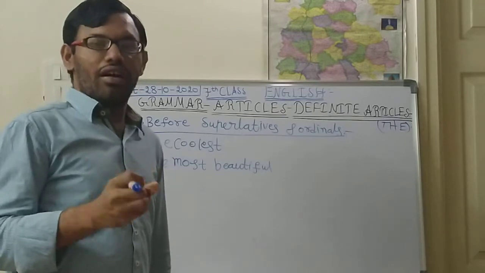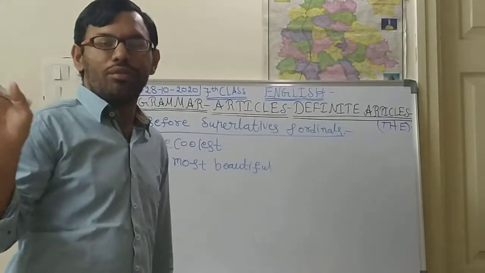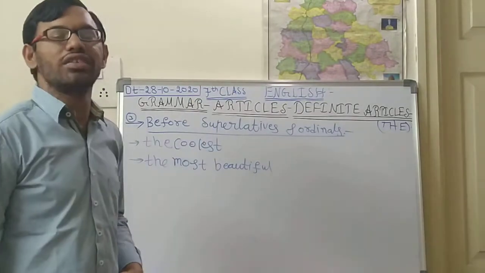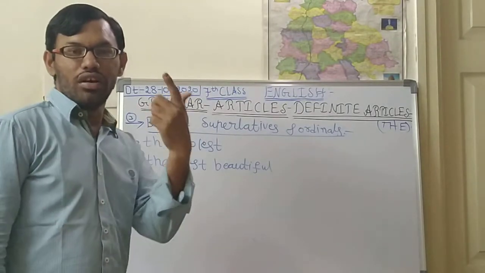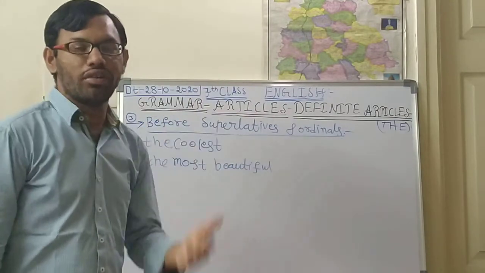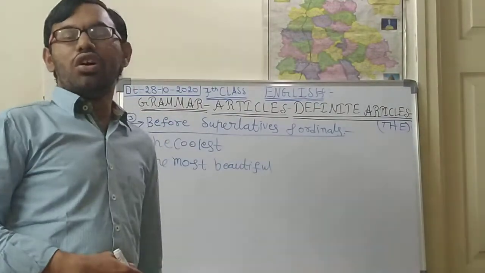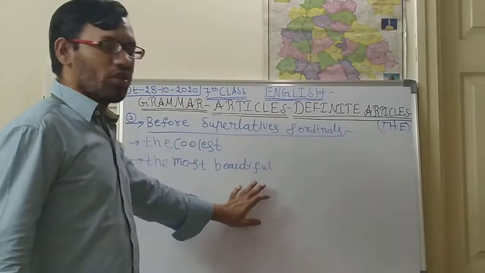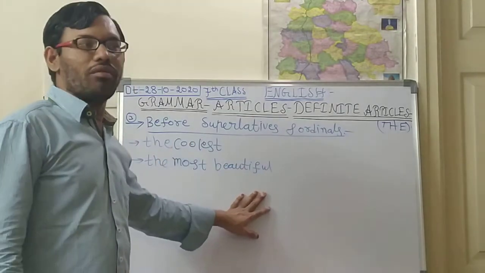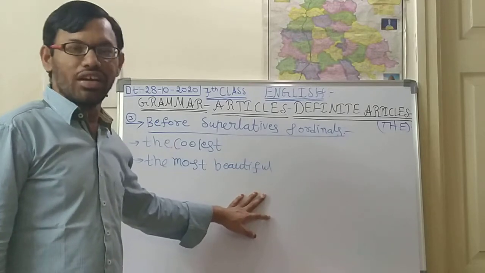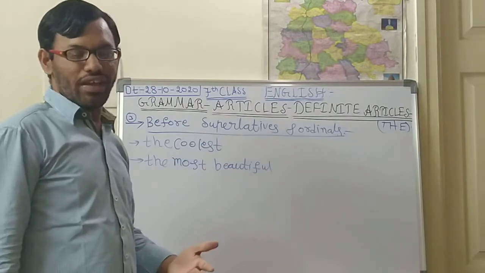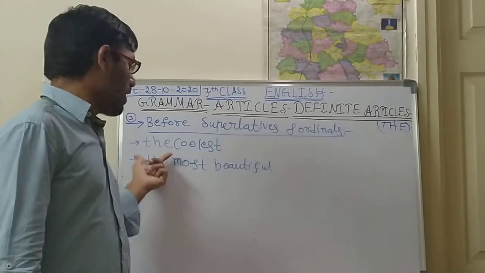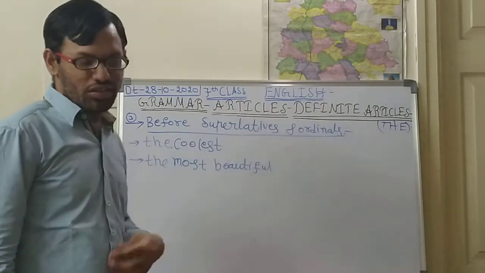So above them no one will be there. The coolest person, the first person of India, is the president. So above the president there won't be any other person in our India. Like this, the most beautiful monument in India is the Taj Mahal, we will be saying. So before the superlatives, the is used. Like this we will be using.